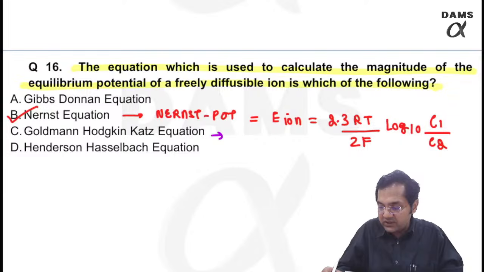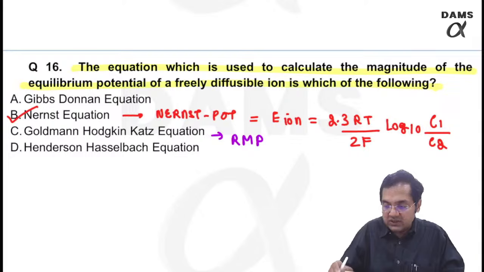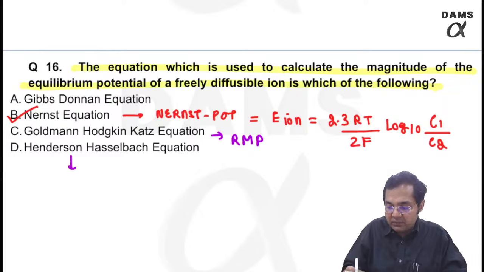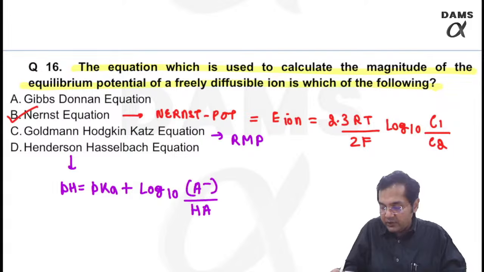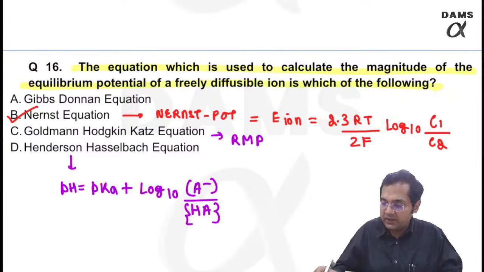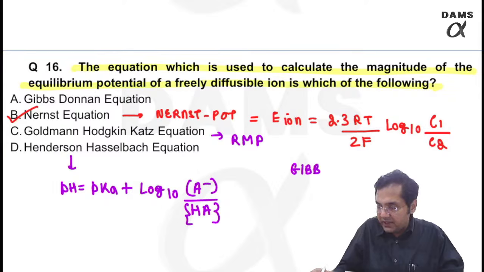Goldman-Hodgkin-Katz equation is used to find out the resting membrane potential. And Henderson-Hasselbalch is this one. pH is equal to pKa plus log to the base 10 A minus upon HA, right? This is Henderson-Hasselbalch. And somebody said option number A, so let me tell you Gibbs-Donan also.